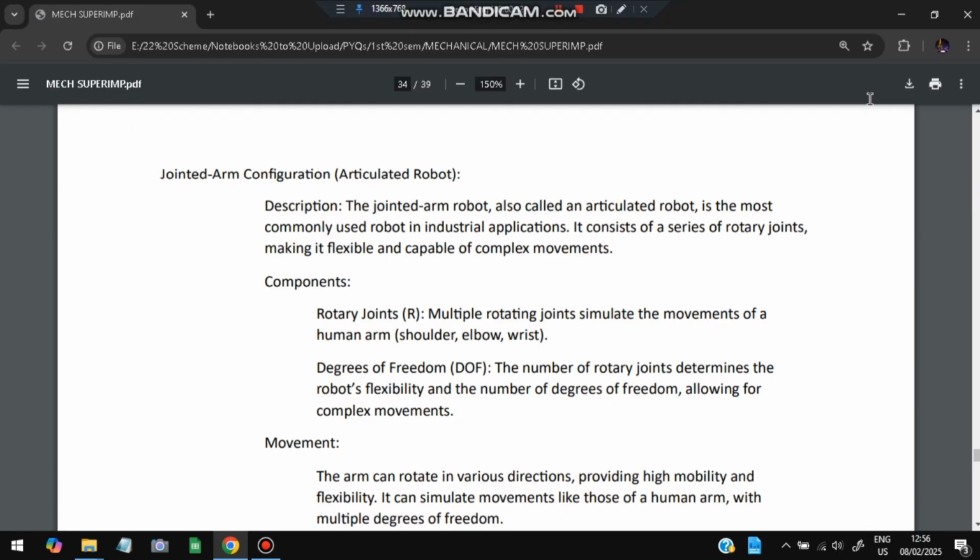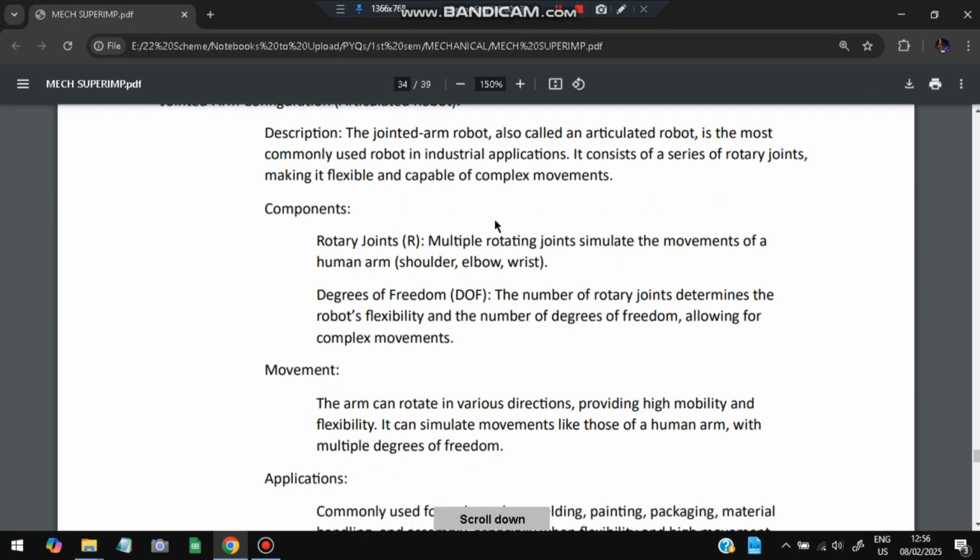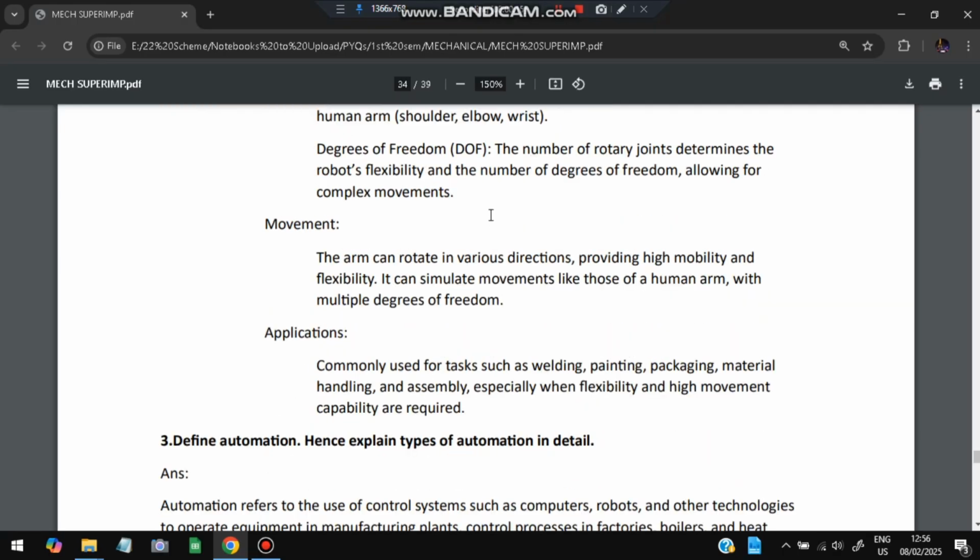The components are multiple rotating joints that simulate the movement of a human arm or shoulder. The number of rotatory joints determines how flexible it is, and the degrees of freedom allow for complex movements. You can rotate the arm in various directions and perform tasks. Applications include welding, painting, packaging, material handling, assembly, and so on.